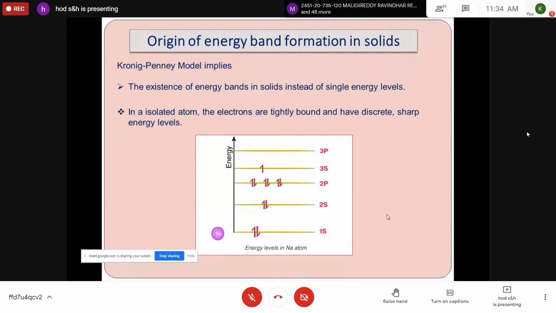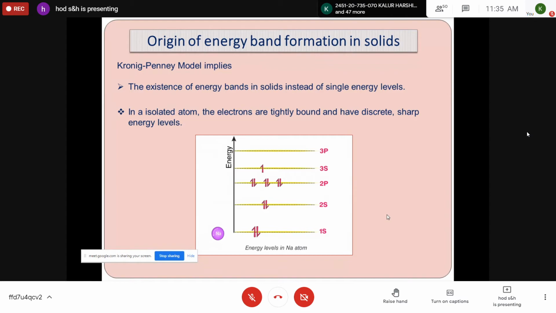Whenever you take a crystalline solid, if you take only a single atom, it gives only a single energy state. When two similar atoms are brought together, they interact with each other, which leads to two energy levels. If three atoms come closer, they interact with each other and it leads to three energy levels. Like that, if a crystal consists of n atoms brought closer, there are n corresponding energy levels. As you move from the atom, as the radius increases, the inner bandwidth is small compared with the bandwidth in the outermost region, because more electrons interact with the corresponding atoms.